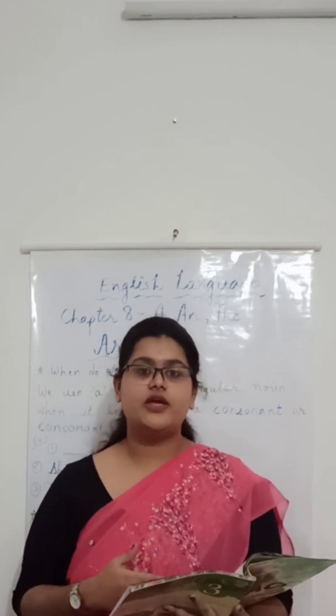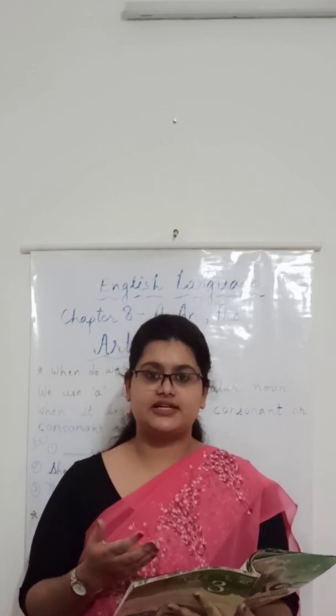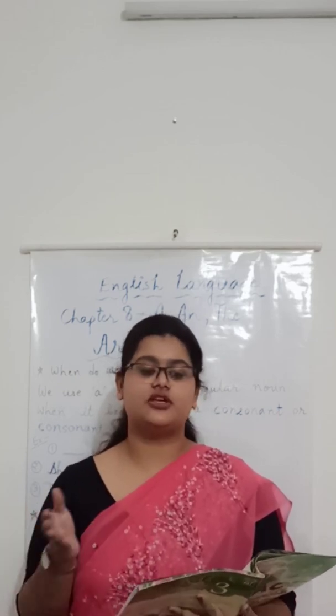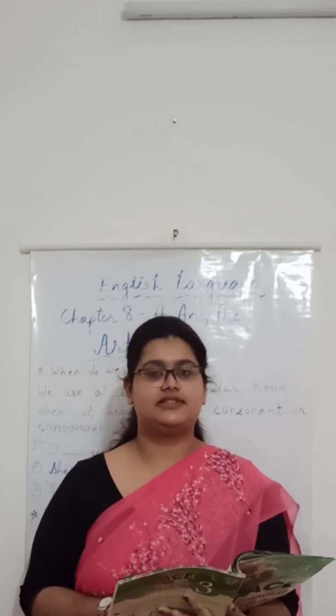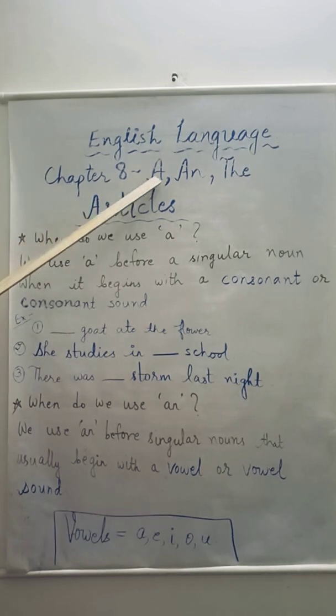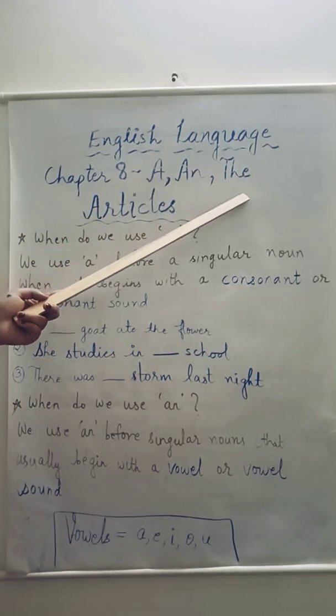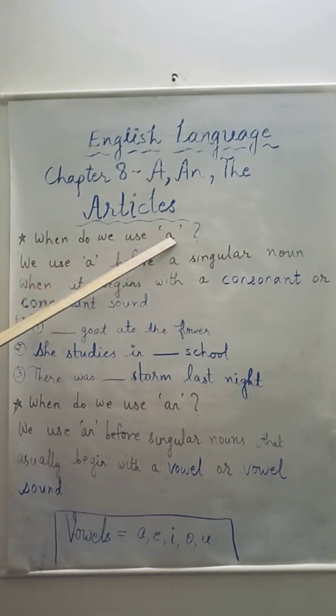Okay. Now we are going to understand where you use these articles, and what the rules of using these articles A, an and the are. Okay. So let's start. What are the three articles? A, an and the. So first let us understand when do we use A.